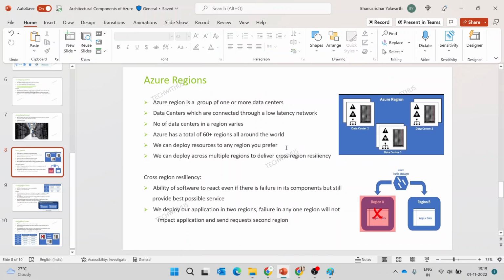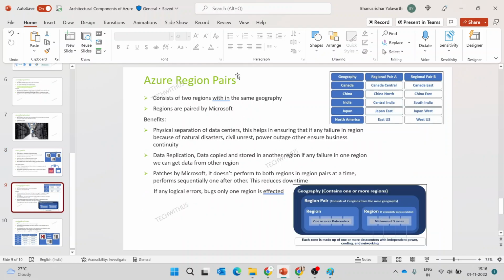We can choose the region as per our choice, and sometimes we can deploy the resources to multiple regions to enable cross-region resiliency. Suppose you are creating any resource, we'll deploy that resource into two regions. Whenever a region fails, we can access the same application from the other region. So there will be no downtime, it will not impact the users, and it will be helpful for the customers and the company.